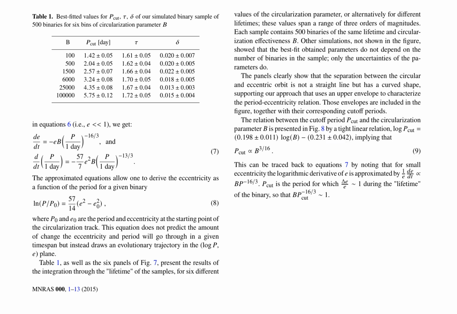In conclusion, the paper introduces a new statistical method for understanding tidal circularization in close binaries, providing insights into the relationship between orbital period and eccentricity. The proposed upper envelope function accurately describes the maximum possible eccentricity for a given period, and its application to simulated and real-world datasets demonstrates its effectiveness.